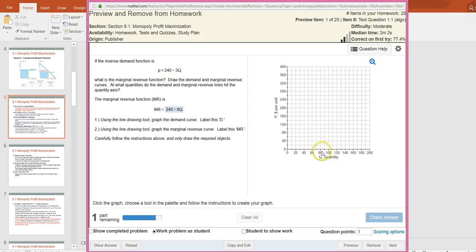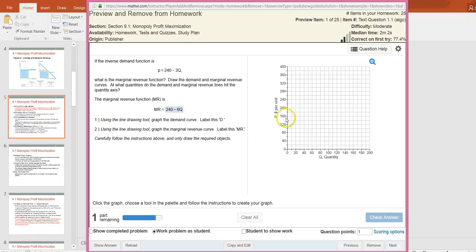So when Q equals 80, then the price equals 0. That's when the inverse demand curve hits the quantity axis. And similarly, when Q equals 240 divided by 6, that's 40, the marginal revenue equals 0. So one is 40 and another one is 80.